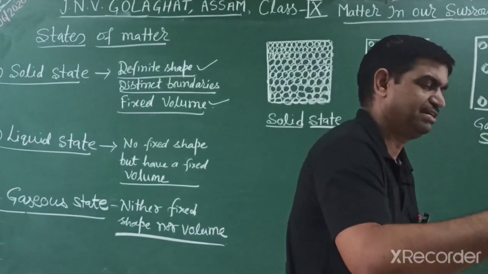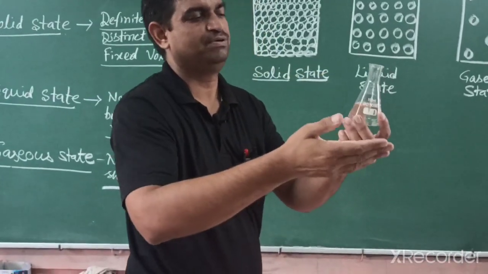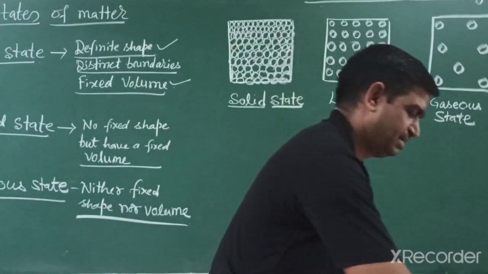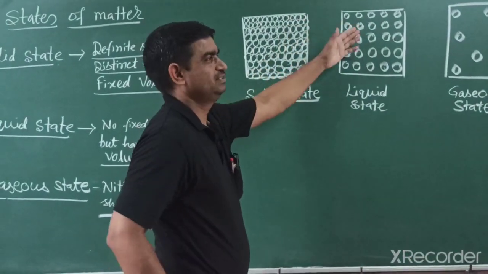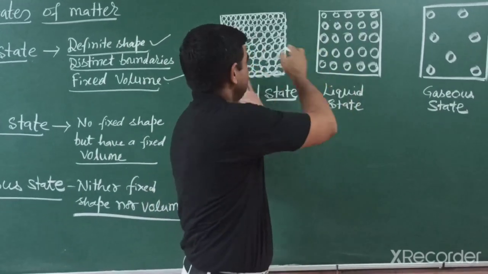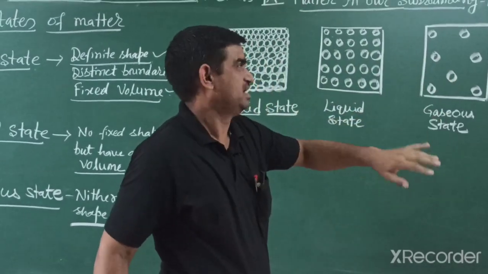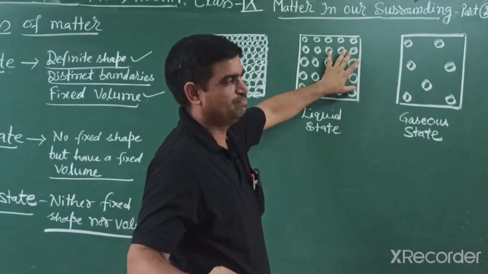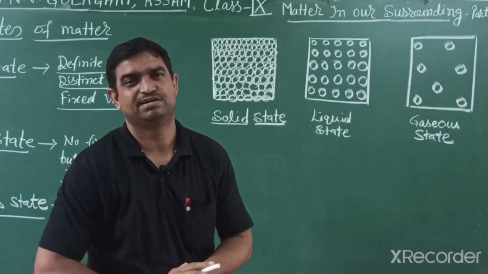In a liquid, the particles have slightly more gap, but liquids are also not easily compressed. When we apply pressure, they are only slightly compressed. So in the liquid state, particles have slightly more gap in comparison to the solid state, but less than the gaseous state. They have no definite shape but a definite volume. The shape changes according to the container.